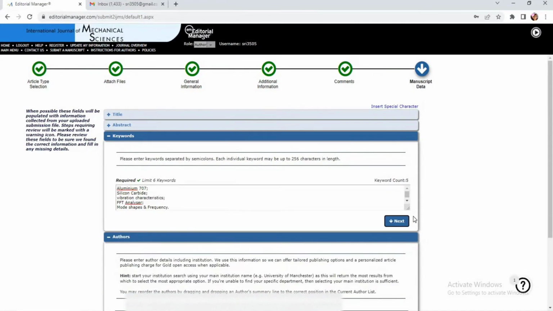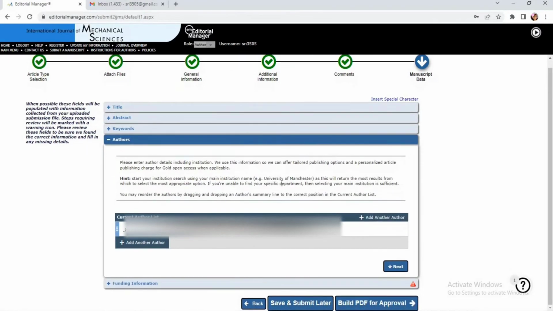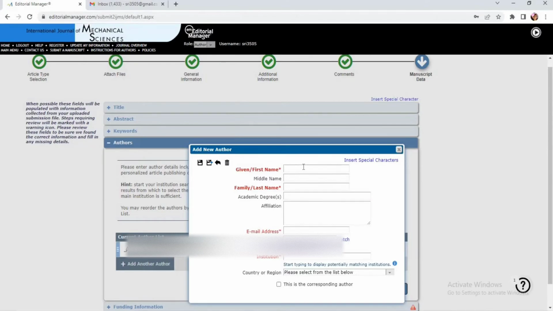Yes, the next one is the authors. Yes, I am the author. I myself am the corresponding author. If you want to add any author, you just click on the next author. A separate window will be opened. Please give the first name, middle name, last name, the second author's academic degrees, affiliation, and email address. If the ORCID ID is there, you just select the ORCID ID, followed by the institution, followed by the country or region they belong to. If the second author is the corresponding author, please click on this one, else leave it.